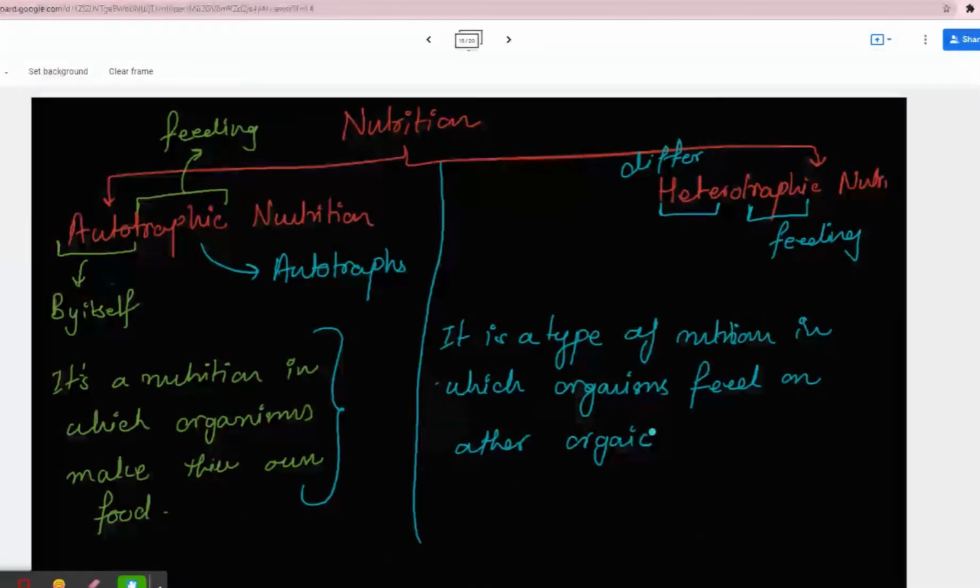Organic substances mean other organisms, as I have explained about organic stuff in the last class. Organic substances or other organisms, you could just write.